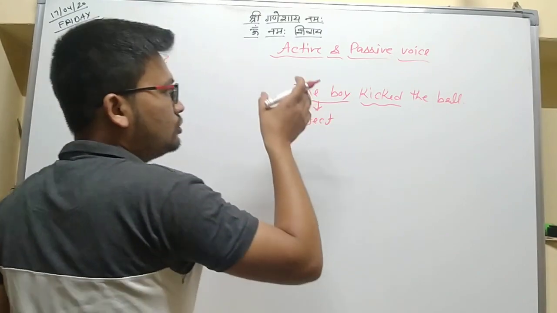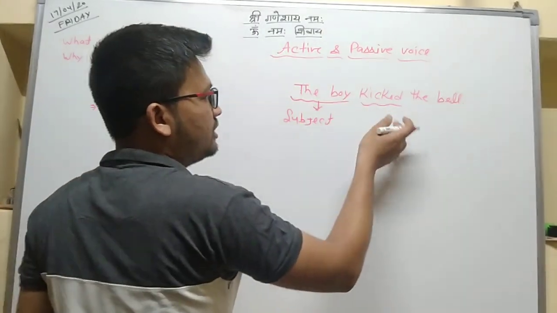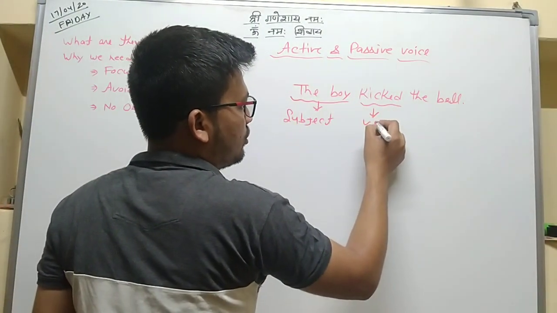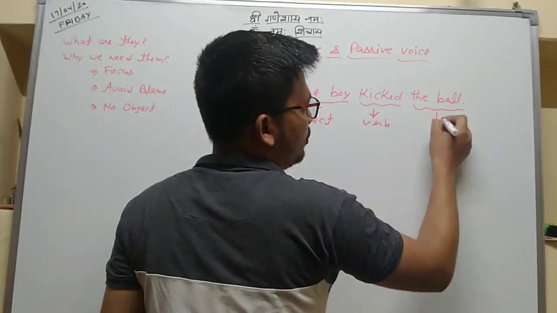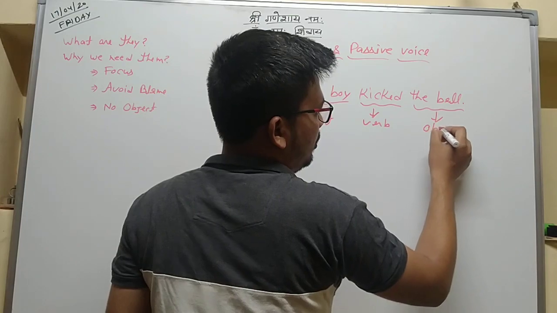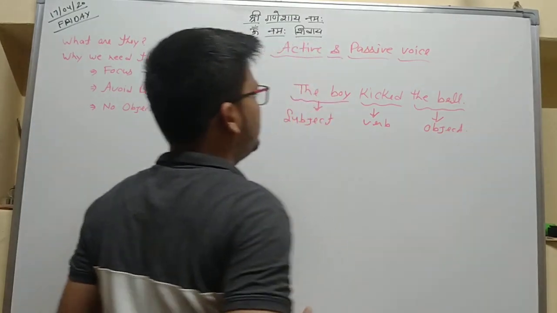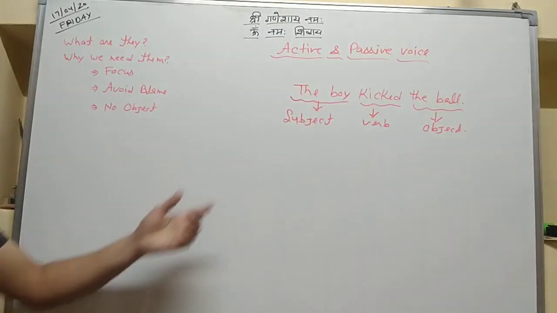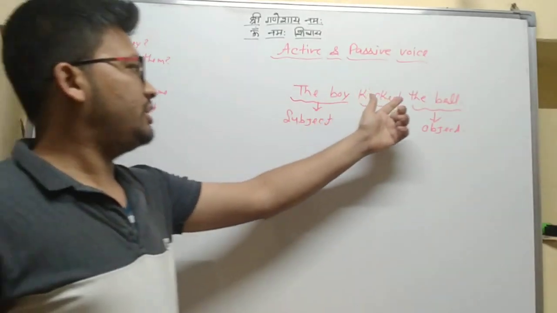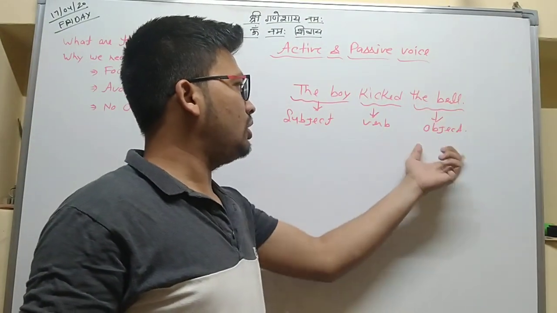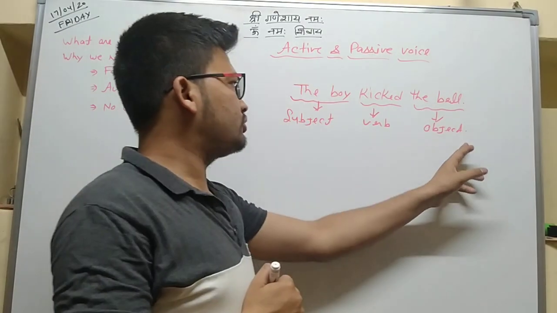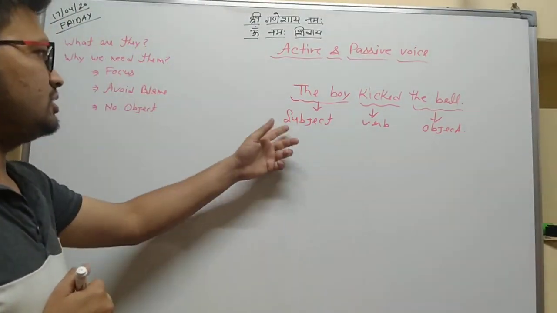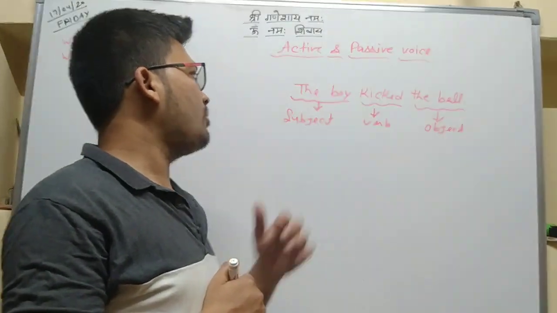And kicked, that is the verb. The ball should be the object. The boy as subject, kicked, verb, the ball, object. There are three parts of the sentence, mainly subject, verb and object.